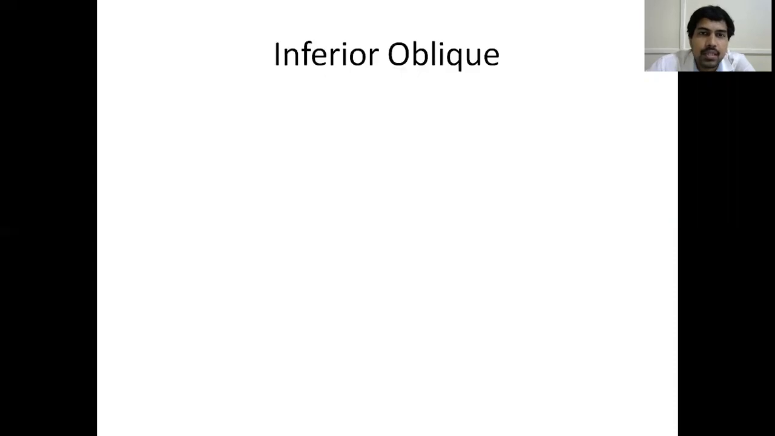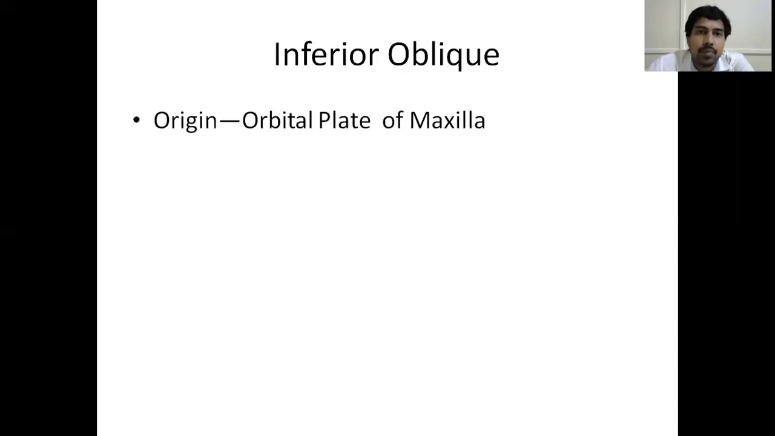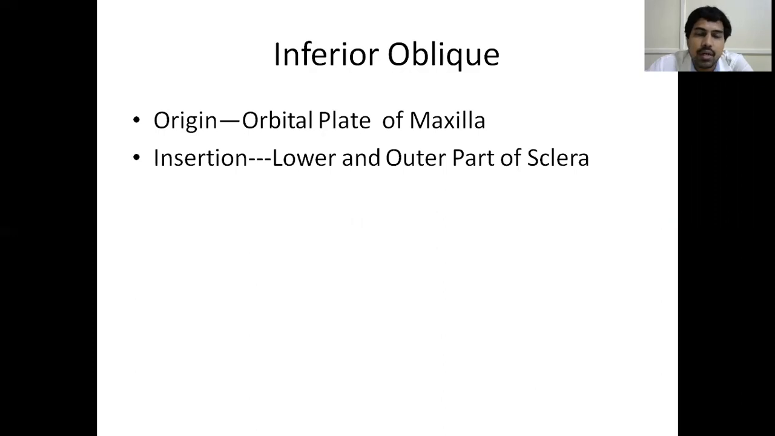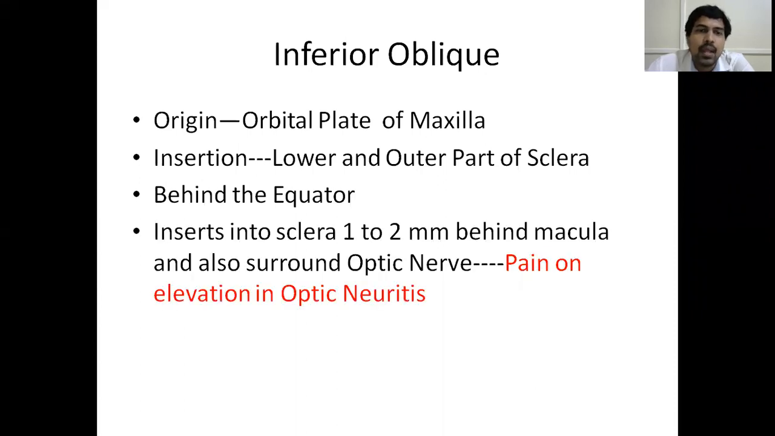Okay. Next, coming to inferior oblique muscle. Inferior oblique muscle originates from the orbital plate of the maxilla. So it originates from the orbital plate of the maxillary bone, and it inserts into the lower and outer part of the sclera. And it also inserts behind the equator. Inferior oblique also inserts behind the equator. You just remember that the recti muscles insert in front of the equator, whereas the oblique muscles insert behind the equator.